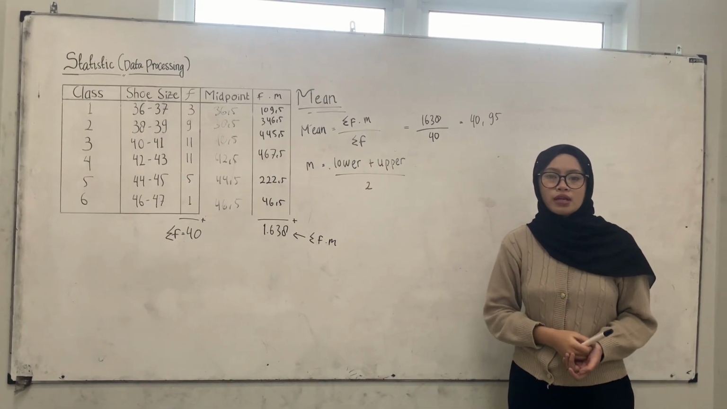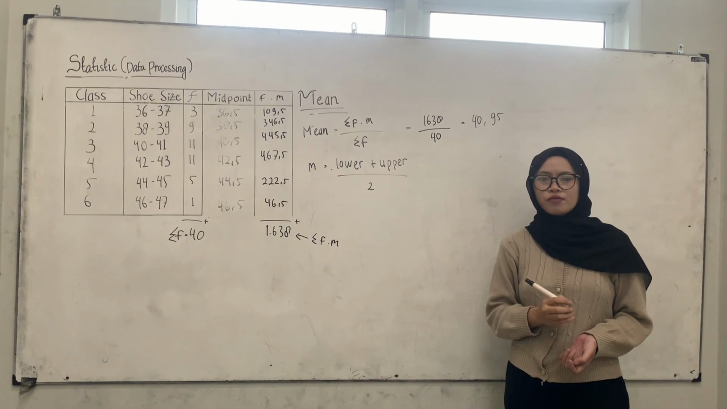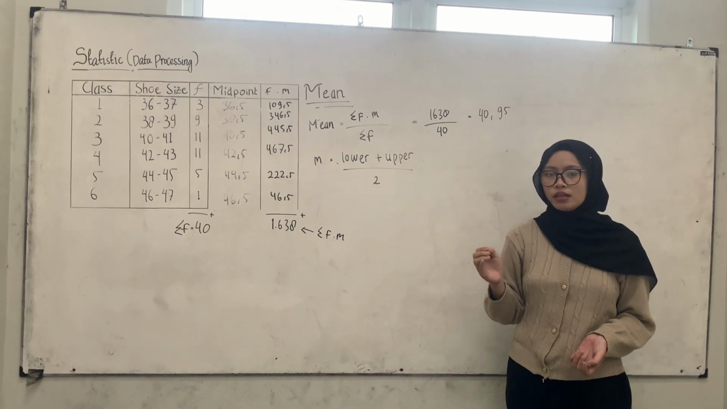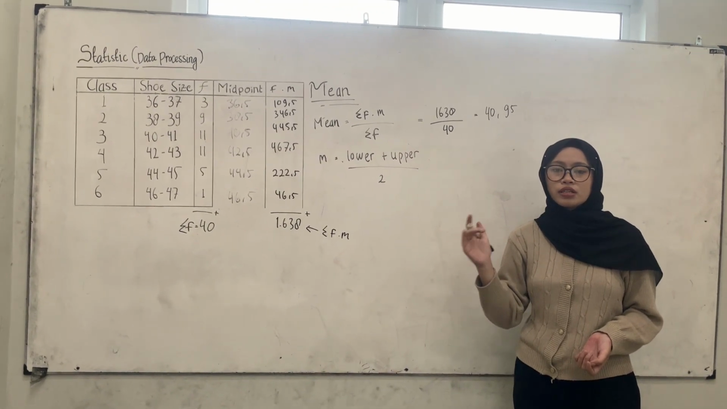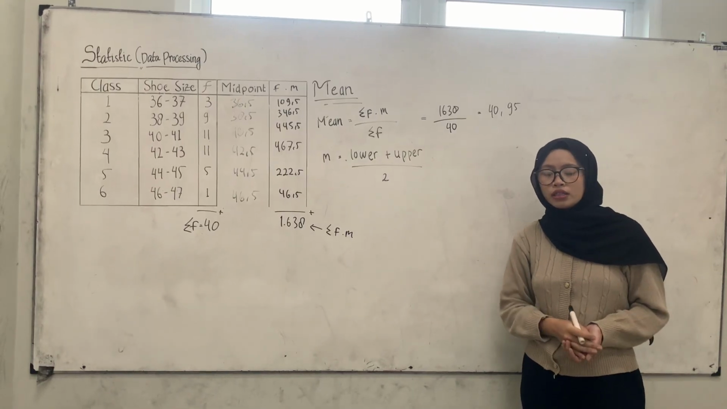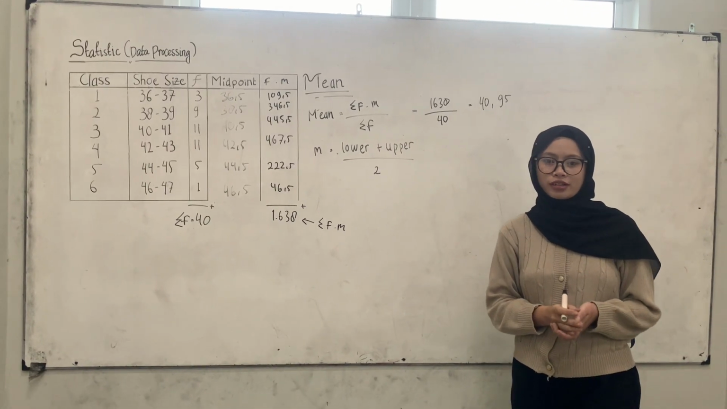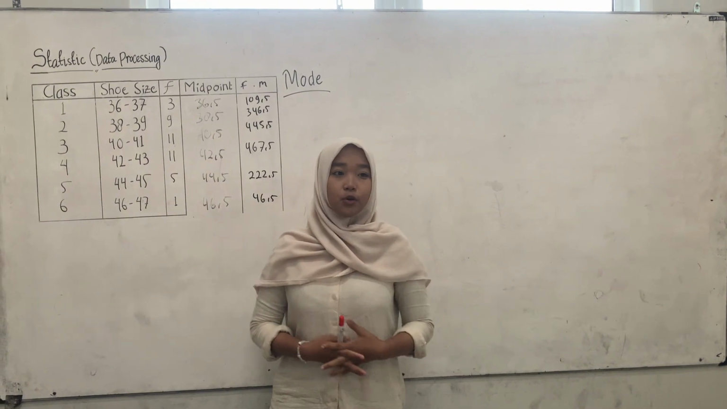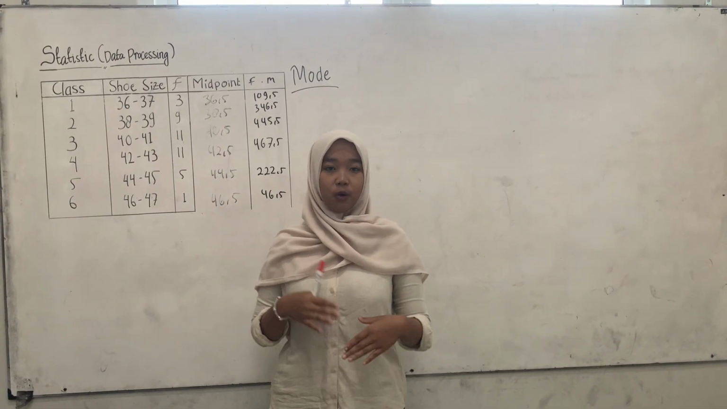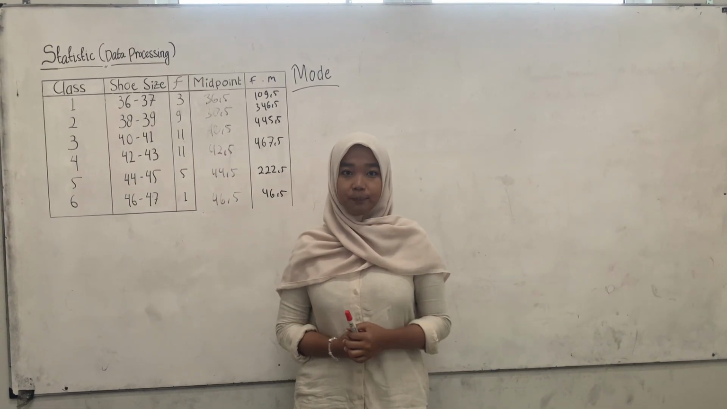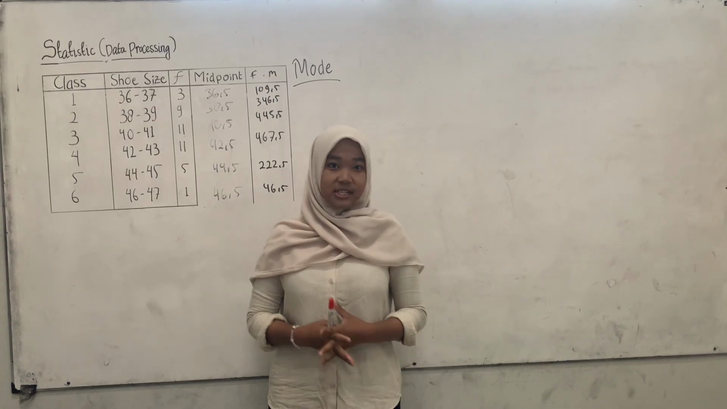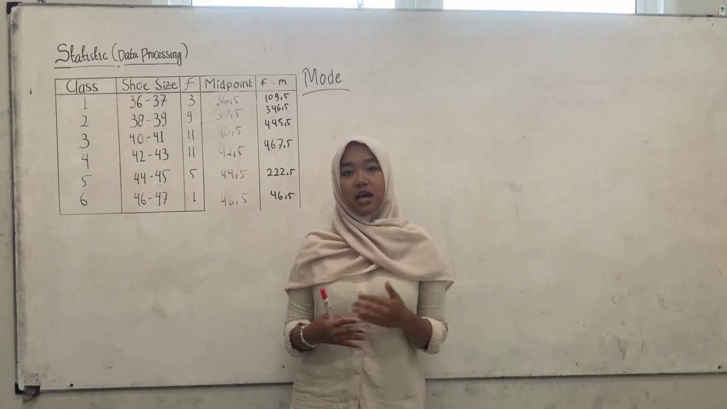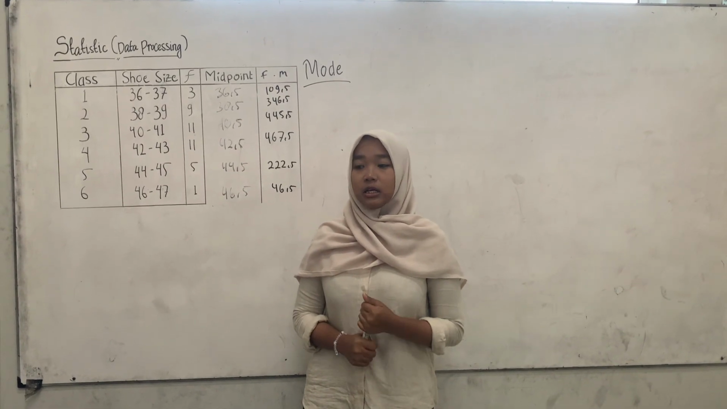In real life, the mean helps us summarize information easily. For example, finding the average grade of students or the average income of workers. And the next topic is mode. The mode is the value that appears most frequently in a set of data. It represents the data with the highest frequency.